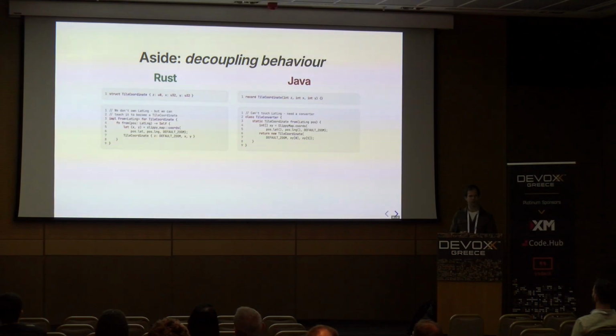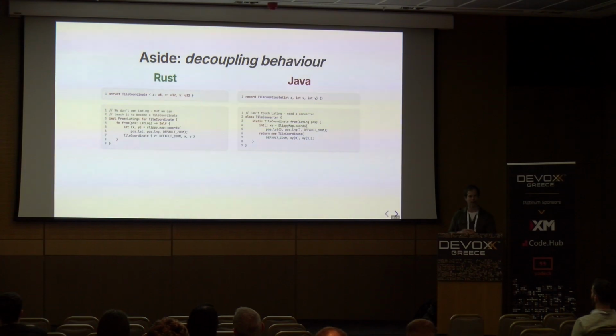If we do that in Rust, we have this common trait called From, and it's basically saying, hey, compiler, whenever somebody wants to use a tile coordinate, here's how you convert this other thing to that. Substantially, we can implement a From for any type. We don't have to own that type. So I can use a third-party library that provides lat long, I can implement this conversion on its behalf, and it will just work.